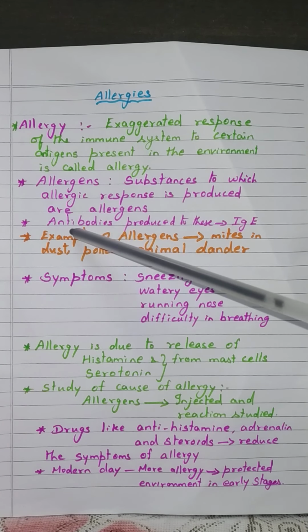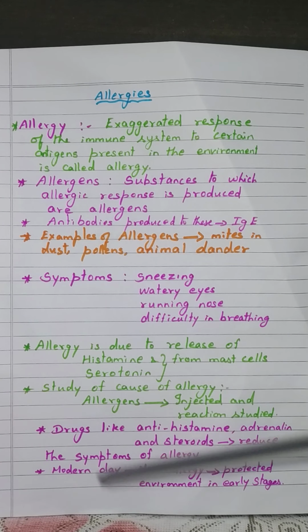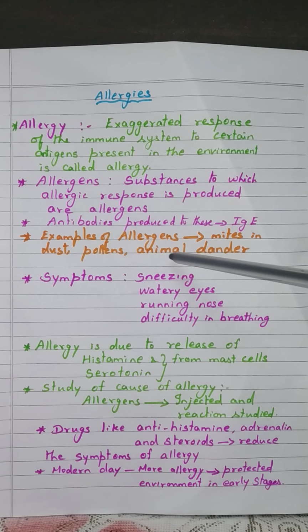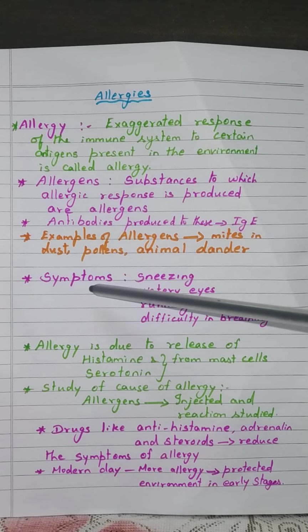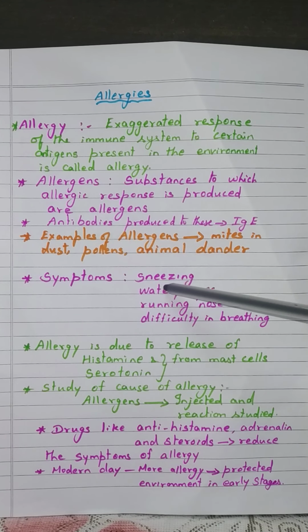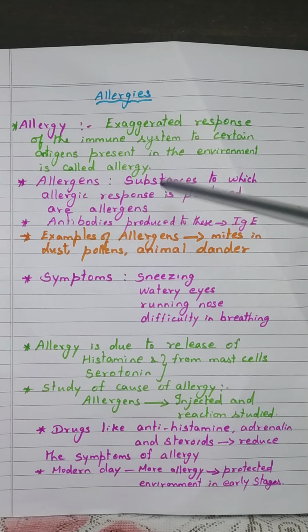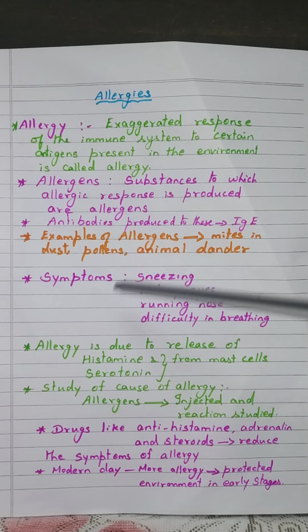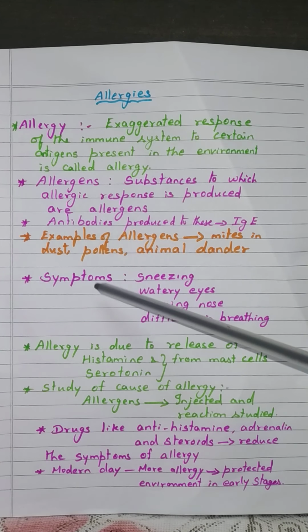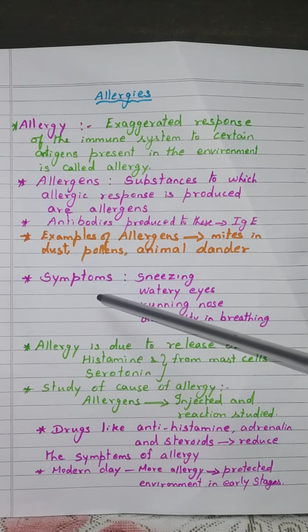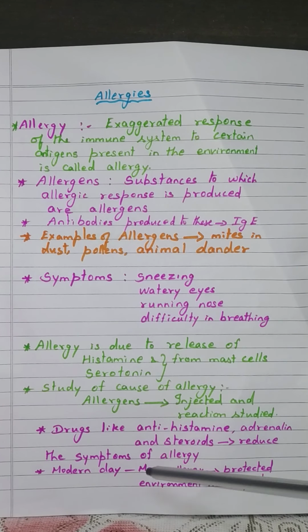Antibodies are produced for this allergy inside our body. The antibodies are IgE. Some examples of allergens are mites in the dust, pollens, and animal dander. And what are the symptoms when we get an allergy? Sneezing, watery eyes, running nose, difficulty in breathing. These are the symptoms of allergy.